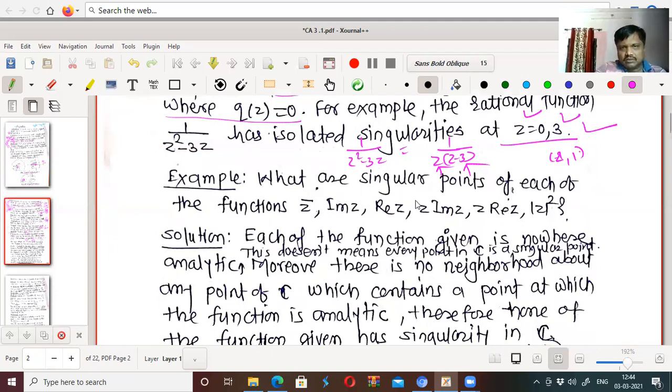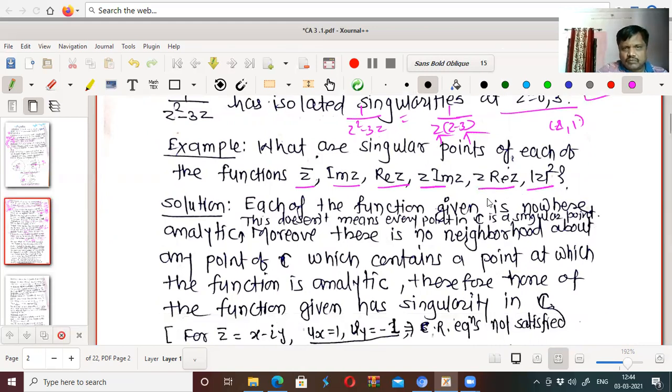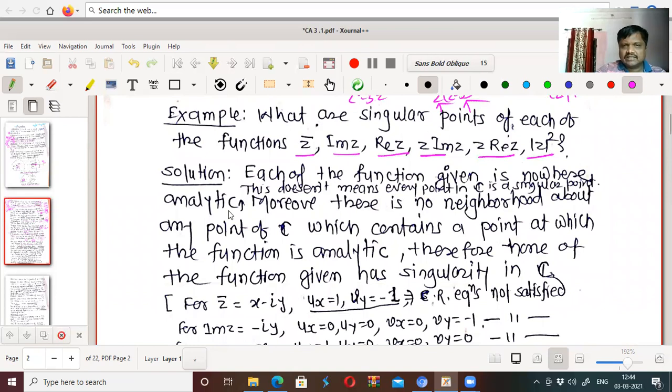Now what are the singular points of each of the functions? z bar, imaginary part of z, real part of z, z times imaginary part of z, z times real part of z, mod of z square. Each of the functions given is nowhere analytic. This doesn't mean every point in C is a singular point. Now z bar is nowhere analytic, you have proved it, because the CR equation is not satisfied. So z bar is nowhere analytic; z bar equals x minus iy if z equals x plus iy.